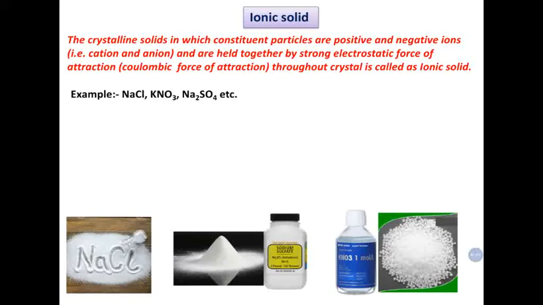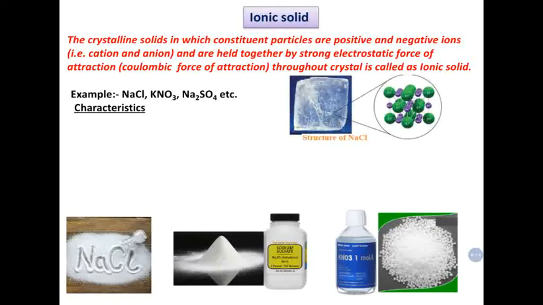Here we discuss the characteristics of ionic solids one by one. Ionic solids are very hard and brittle because of the presence of a Coulombic force of attraction, the electrostatic force of attraction between oppositely charged ions. In this picture, the structure of NaCl is shown.